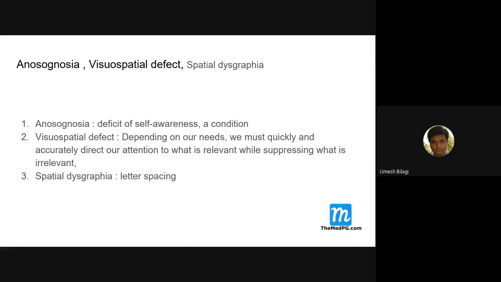Or if you try to buy a car, you will immediately understand the number of different colors of that same brand, and you will start remembering even the minute details. You would have noticed such cars in routine life, but when you yourself are trying to buy one, you know more about it. You get it very fast. That is the function of the parietal lobe. And spatial dysgraphia means a defect in letter spacing, letter sizing, and all these things.